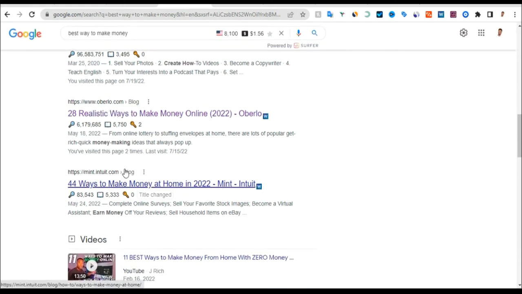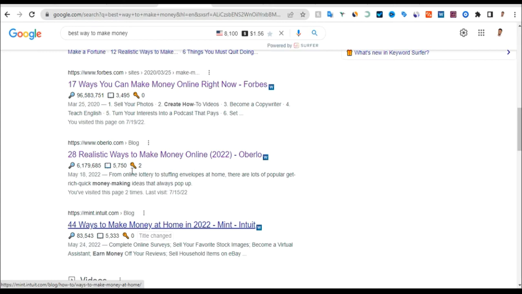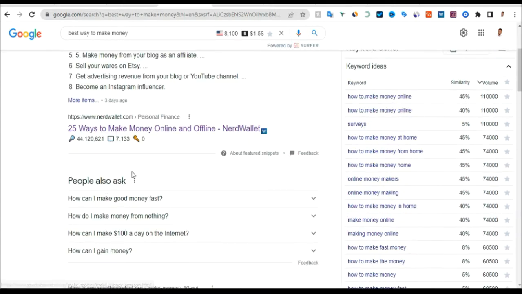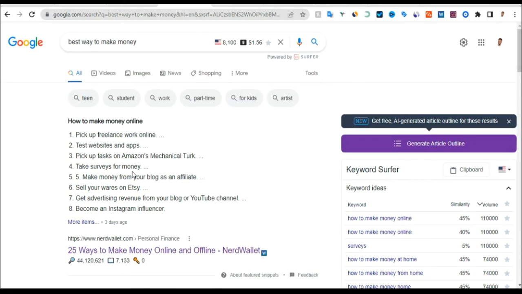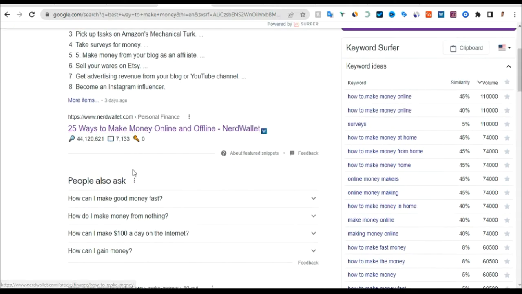All you need to do is to make sure you overwrite all those people. You can make it 10,000 words. Just write 10,000 words, and you will see that you will be on top of Google by just doing this. Once you have the keyword you want to rank for, you know how many words you need and how you can override those people on top of Google. You write more words, and explain and give more details.